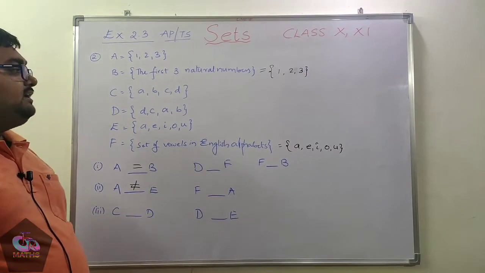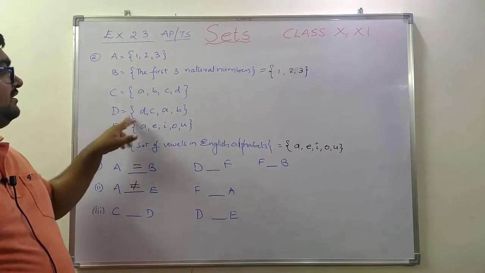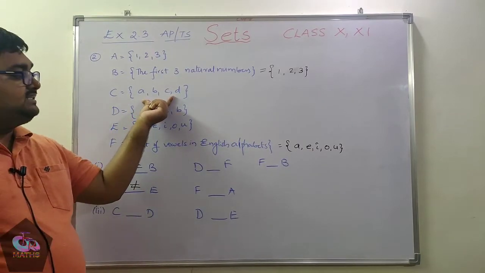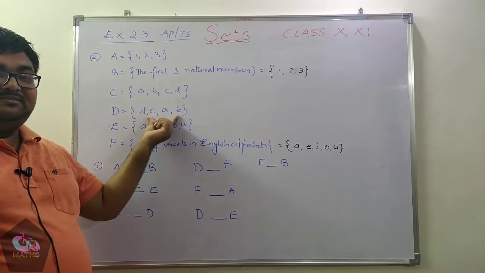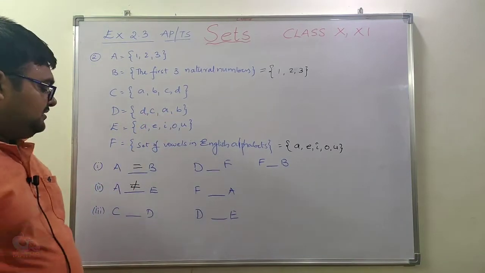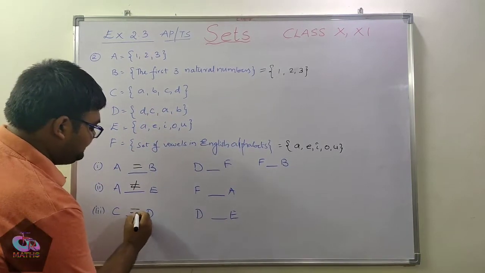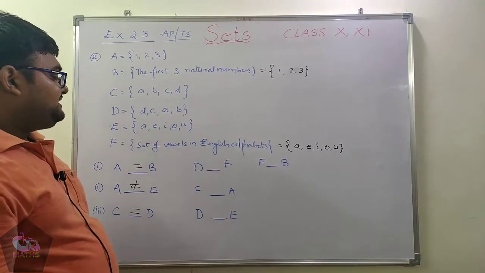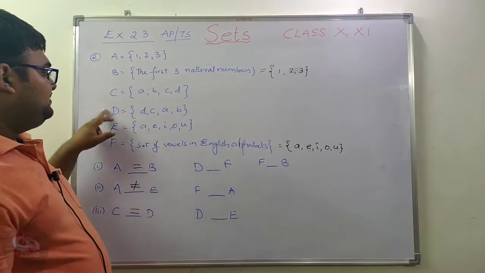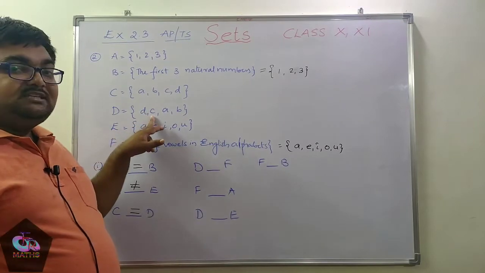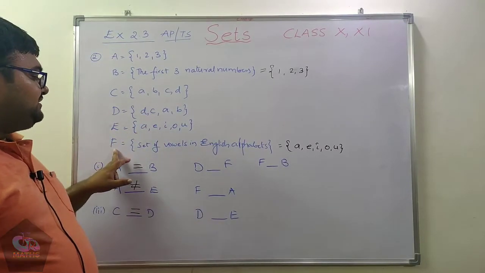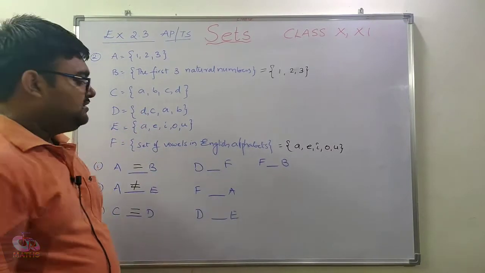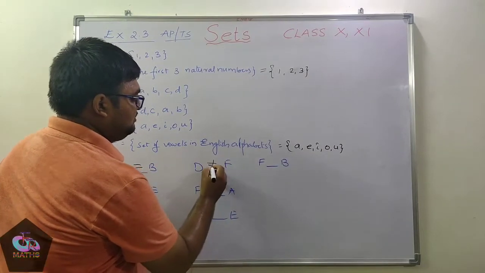Next, C and D. What is the relationship between C and D? Set C contains a, b, c, d. Set D also contains a, b, c, d only, but they are not in order. So C is equal to D. Next, coming to D and F. Set D contains d, c, a, b. Set F contains the set of vowels. So these two are not equal.